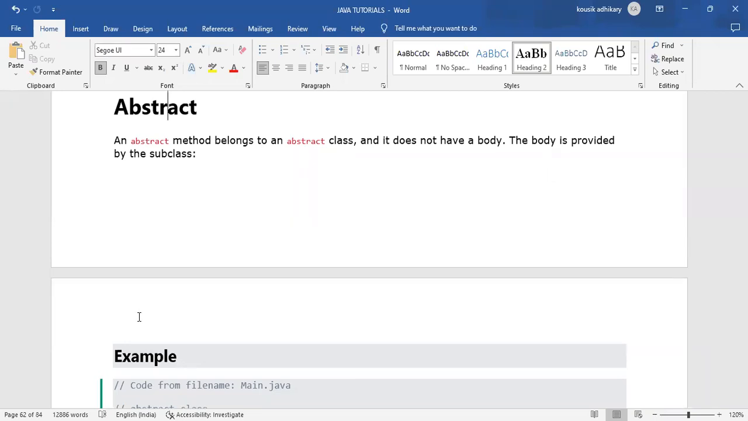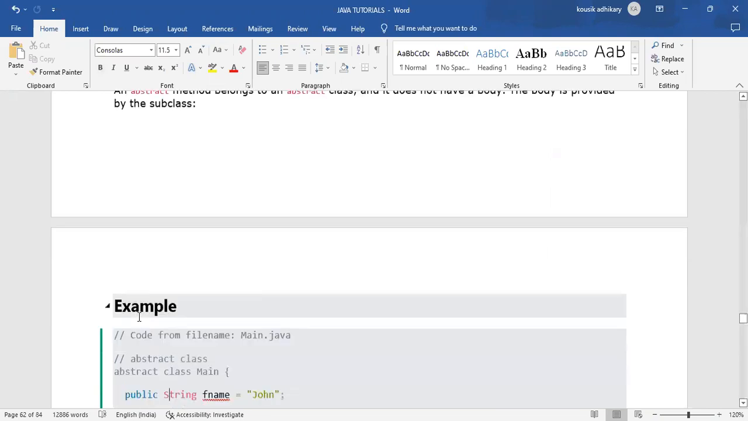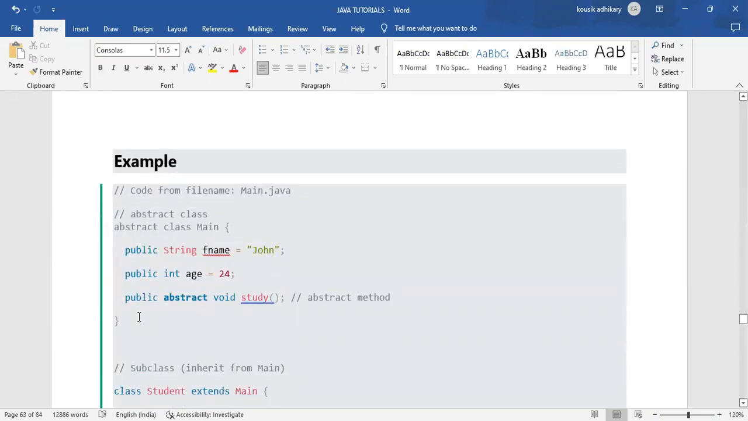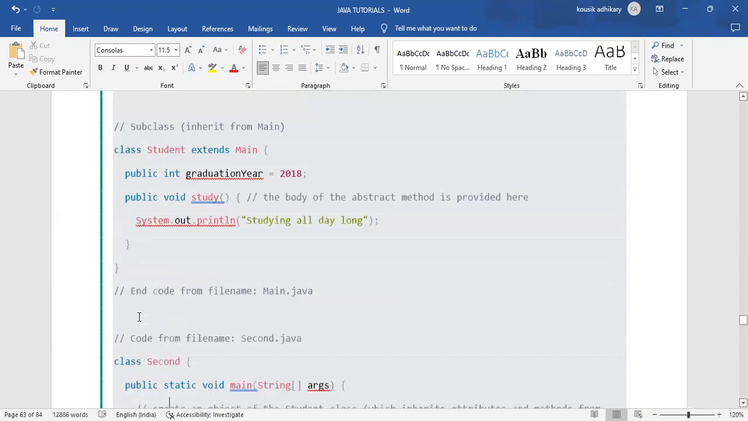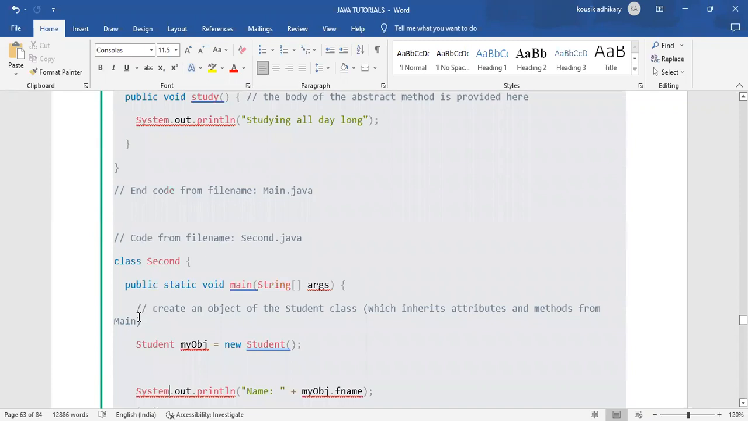Everyone have noted down the example. Hello, everyone have noted down the example? Yes, sir. Okay, so I'm going to the next topic, because it's already 128.